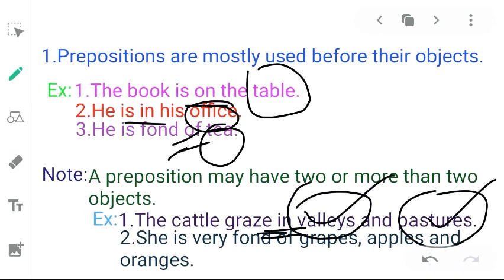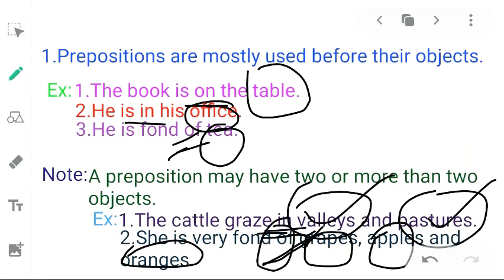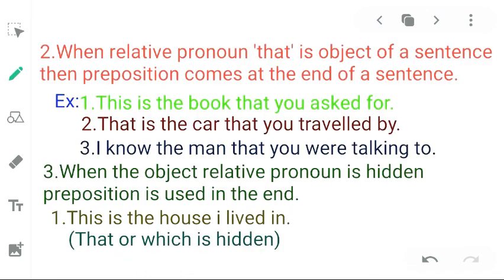Let us see one more example. She is very fond of grapes, apples and oranges. Here in this example we find three objects of preposition of. Preposition of has three objects: apples, grapes and oranges. In this way we see that prepositions are mostly used before their objects. Let us see the second rule.